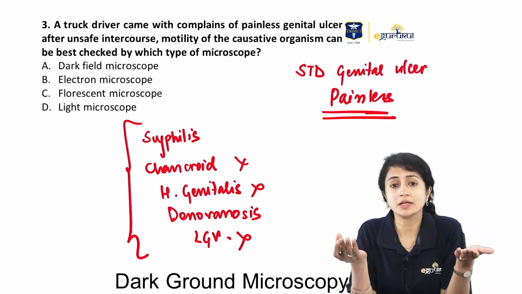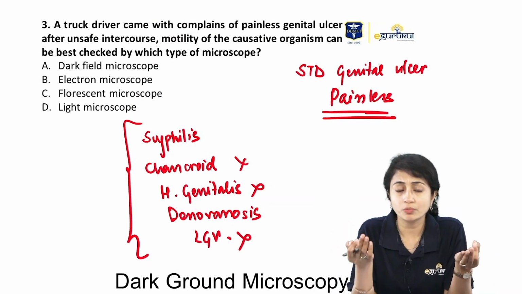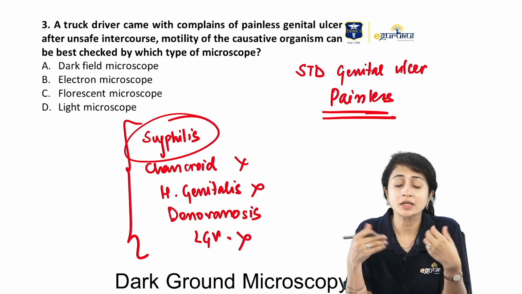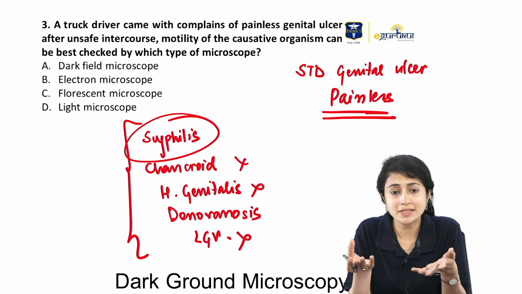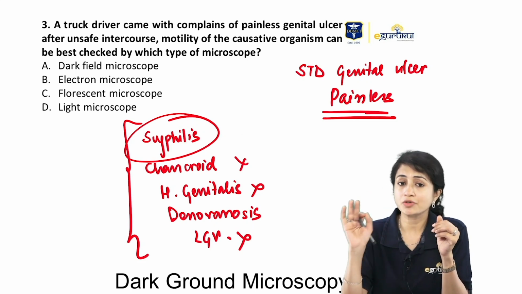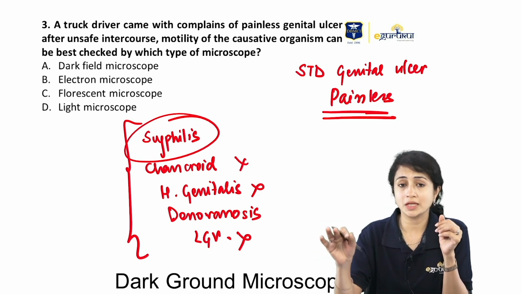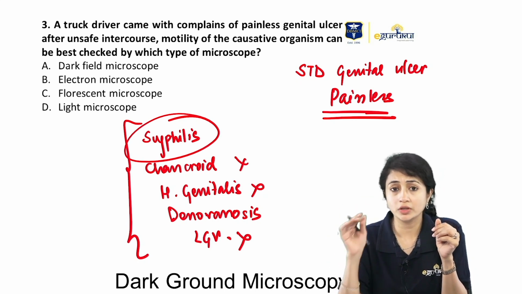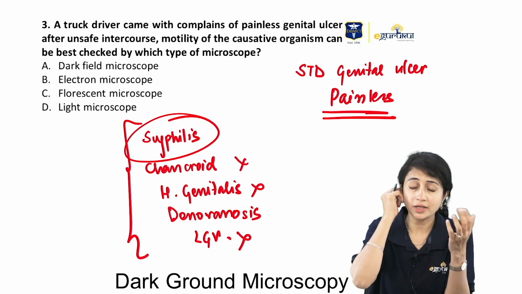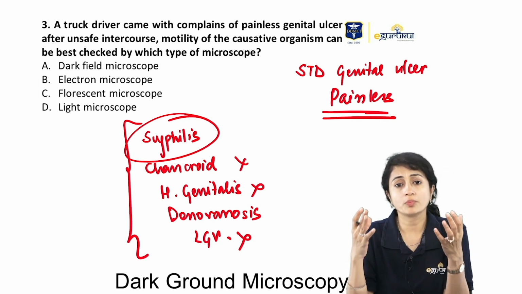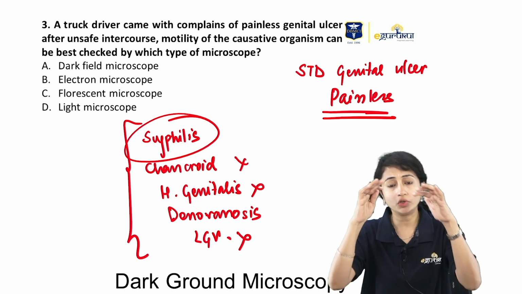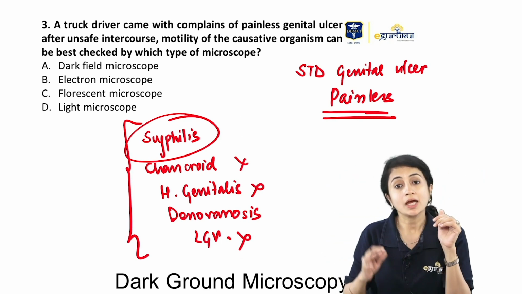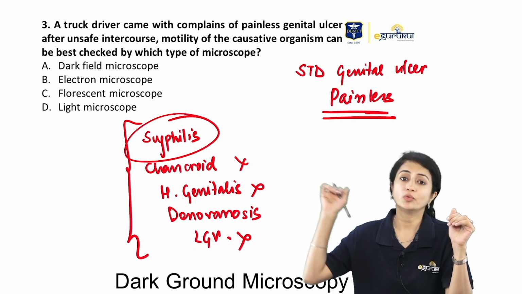Now, in the question, if they tell me motility, we look for motility of only Treponema pallidum. Rest of them we stain with Gram stain or Zeihl-Neelsen stain. But it is Treponema pallidum which cannot be stained. So what do we do for it? We do a dark ground microscopy, to look for motility. So in a dark background, we look for these fluorescent spirochetes and we look for their motility.